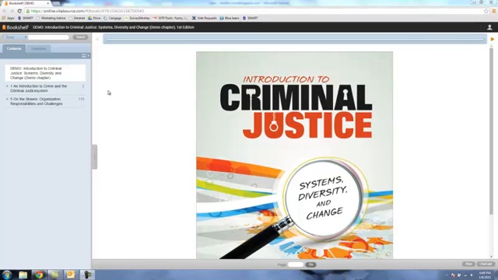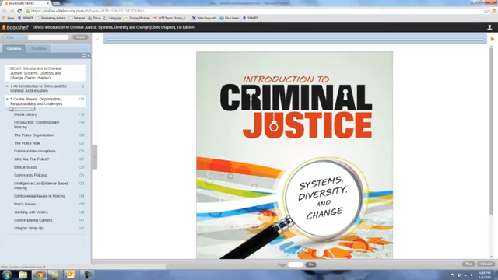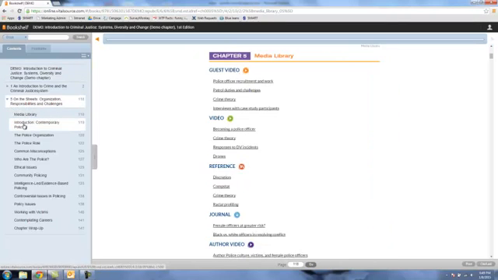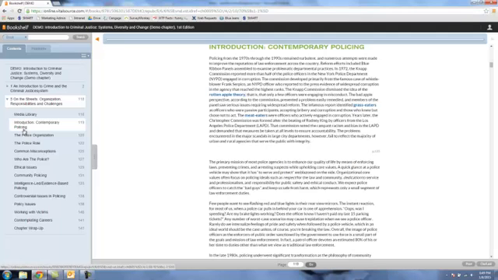Welcome to the interactive ebook chapter walkthrough of Kelly M. Rennison and Mary Dodge's Introduction to Criminal Justice, Systems, Diversity, and Change. In order to navigate through the chapter, begin by clicking on the arrow next to Chapter 5, On the Streets, Organization, Responsibilities, and Challenges, in the left-hand window.